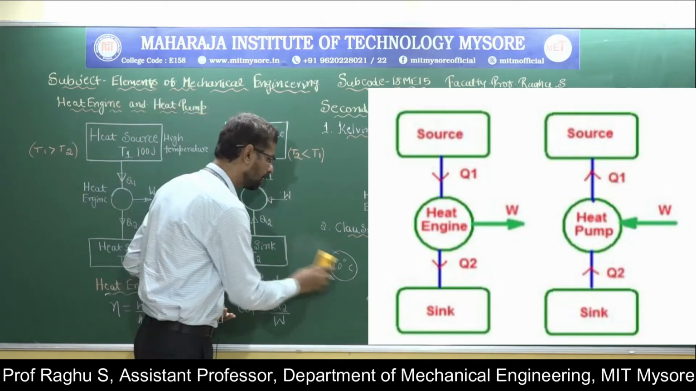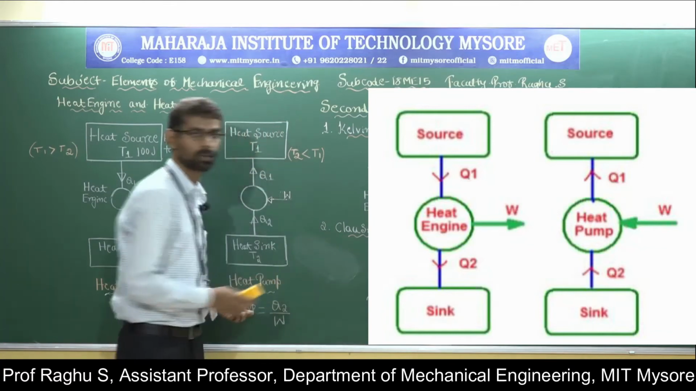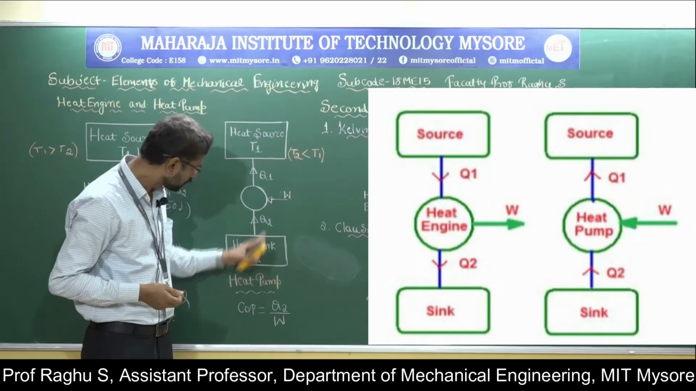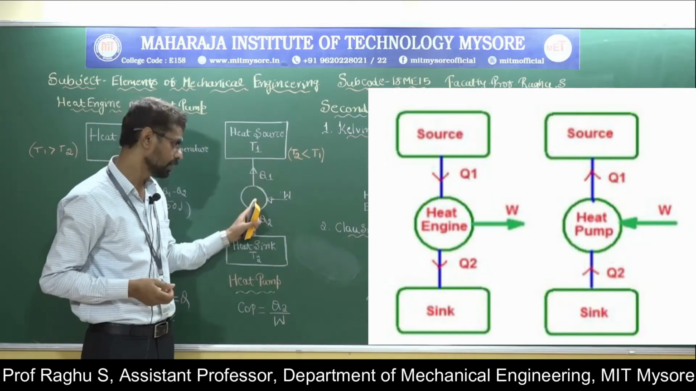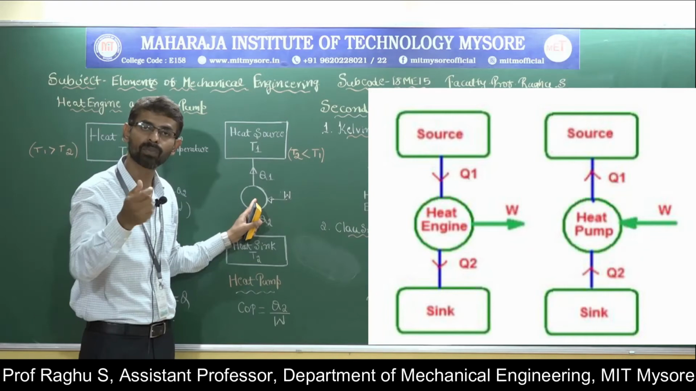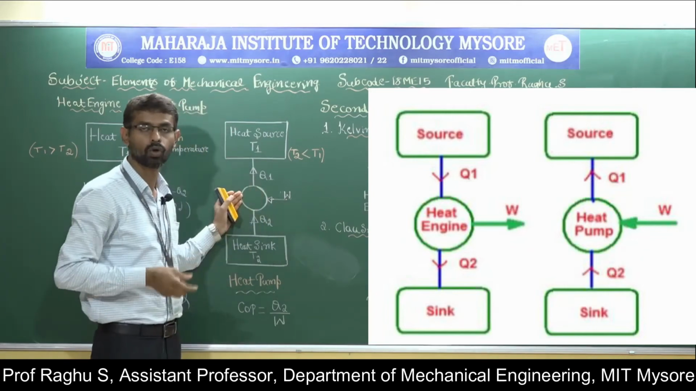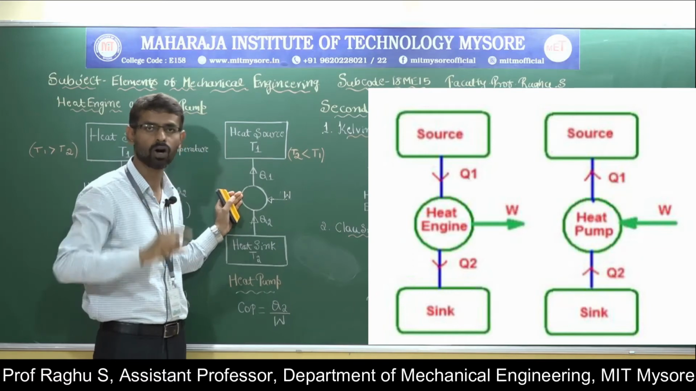Heat pumps are commonly used for heating purposes. To supply heat from a low temperature system to a high temperature system, we use a heat pump. This heat pump takes external work from the surroundings. Without any external work, a heat pump will not work.